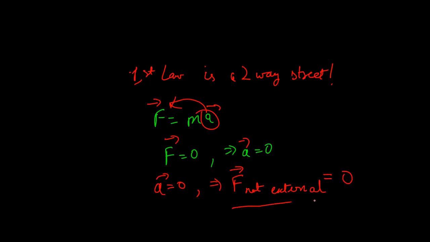So net external force has to be 0 if the acceleration is 0. You got it? In other words, if you look at an object that is going at constant velocity or is at rest, what can you tell about the net external force? That it has to be 0. Right? Okay, everything dandy.